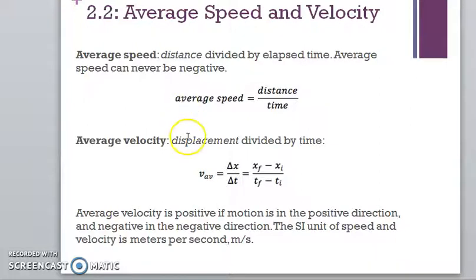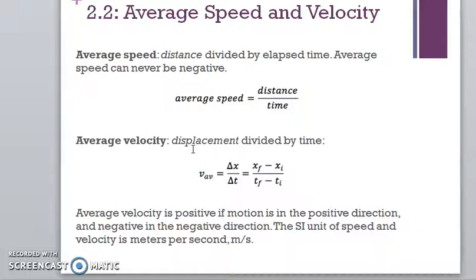With displacement, however, displacement is where you end up. So it's not counting the total trip, it's just counting from where you started to where you end up. So if you start at a certain point and go around the racetrack and end at the finish line, which is also the starting line, right back at that same point, your displacement is 0.